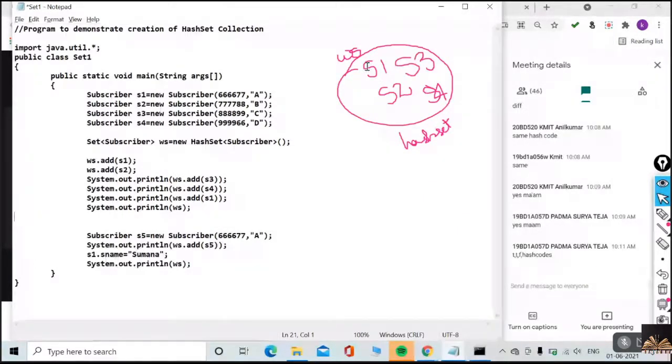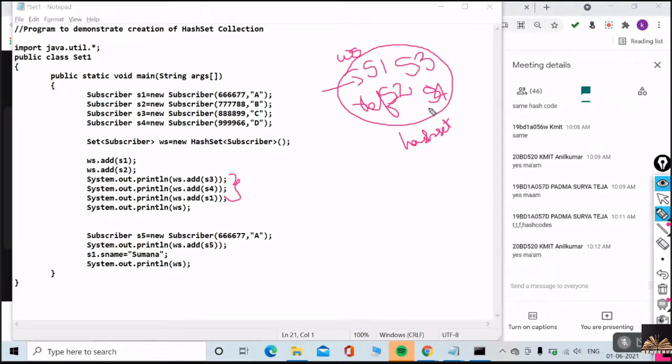That is, when I add these objects, only references will be added, not the objects. An exact copy of the objects will not be added, but the reference is going to be added. Understood, everyone? S1, S2, S3, S4 are references. They are not objects.